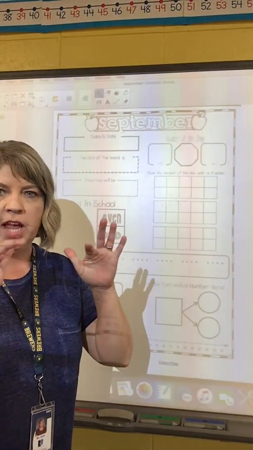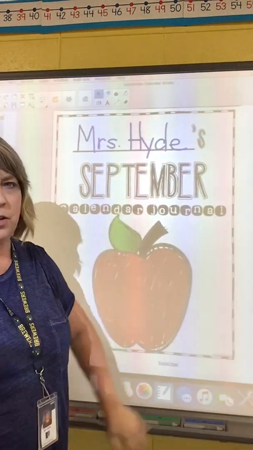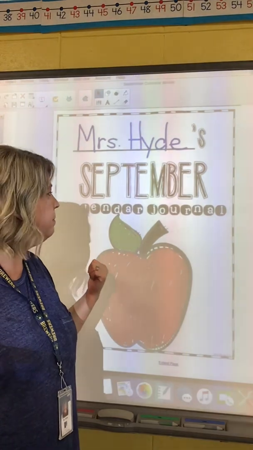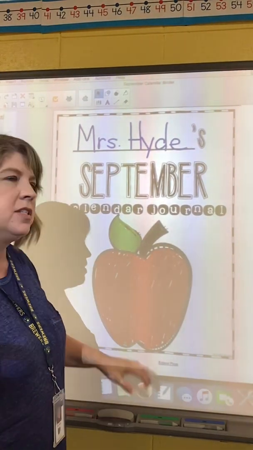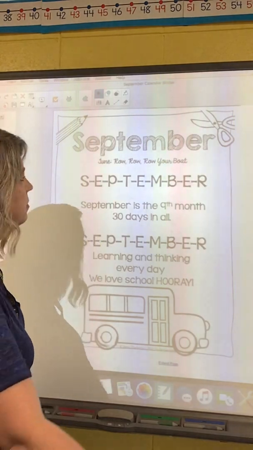Hello, first graders. All right, it is calendar time, so let's get out your calendar binder. It's the page with the apple on it this month for September. And we are going to start with our song. So here we go.